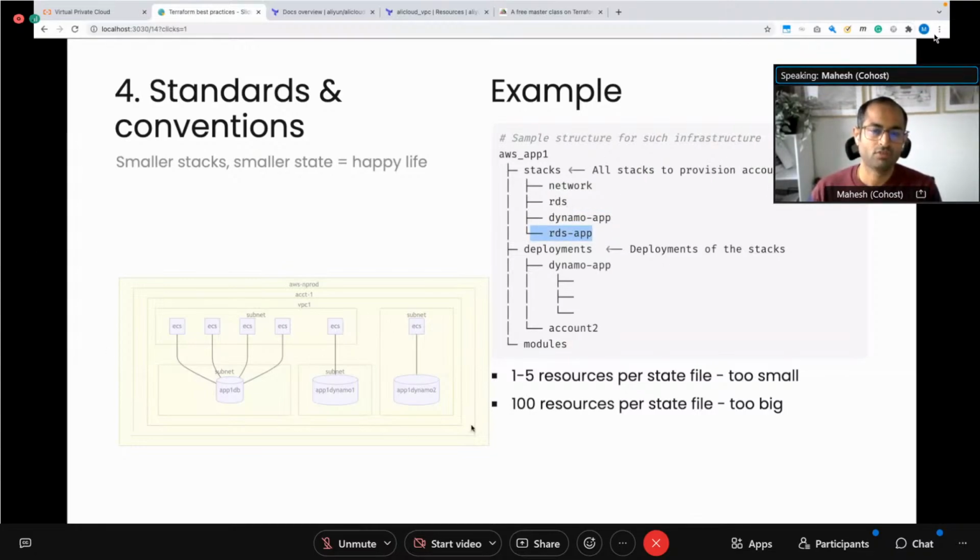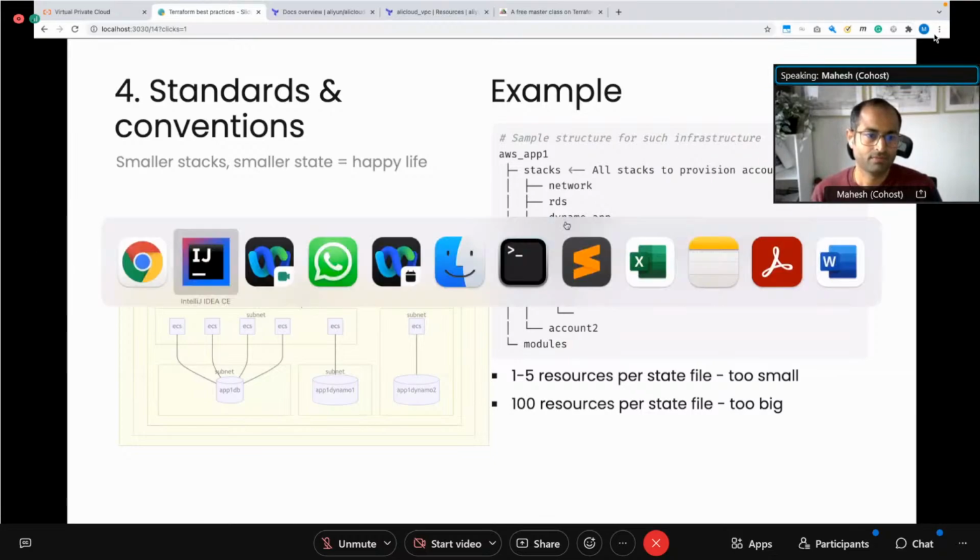So it's simpler. Rather than putting all of this in one stack that deploys everything, I am splitting this across multiple stacks. That way, my state for each of them is different, and so the state file doesn't get too big, essentially. This is one of the most important aspects. Smaller stacks, smaller state, is a happy life, basically. Longer term, it's going to help you a lot. And if you start putting too many resources in one state, you will constantly have the problem of managing them, and updating them is going to cause a lot of pain.